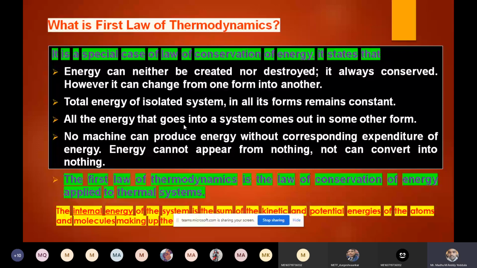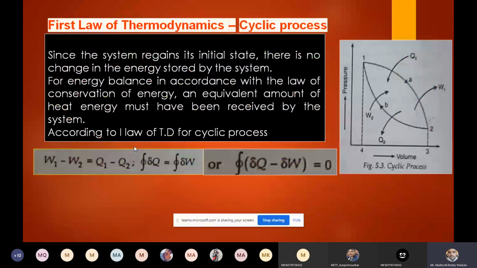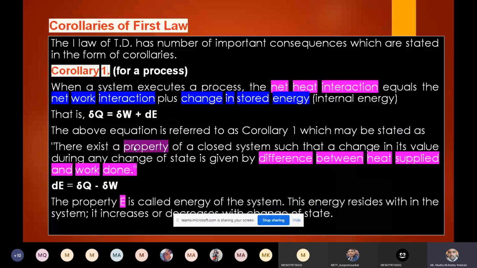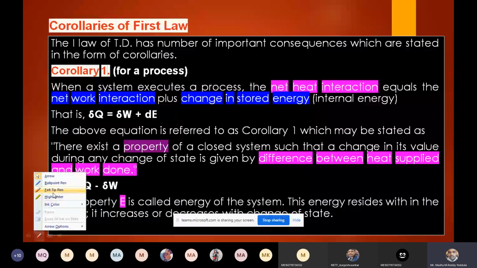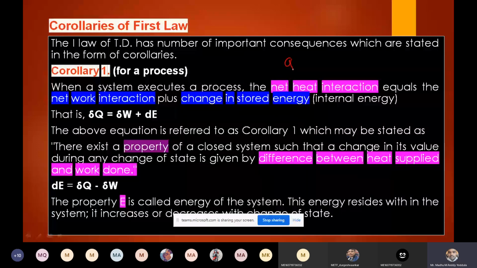Now today we'll discuss the corollaries of the first law. Corollaries are nothing but the consequences of the first law of thermodynamics. We have three corollaries for the first law. The first corollary is for a process. When the system executes a process, the net heat interaction, which is Q, equals the net work plus some amount of energy that will be stored within the system.